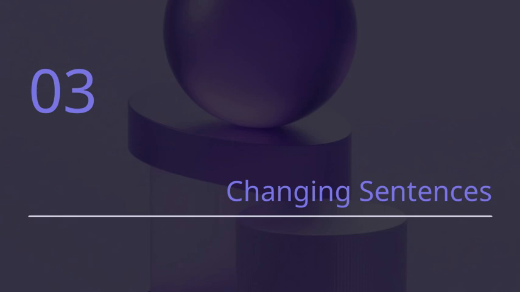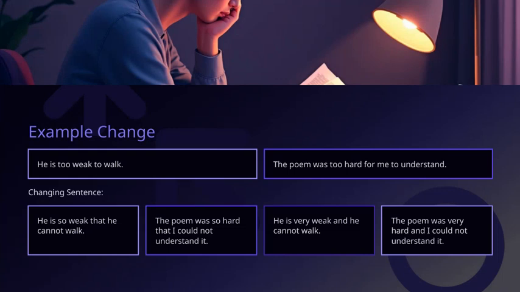By mastering how to change sentences thoughtfully, we can make our messages more impactful and tailored to our listeners. So always consider the purpose of your message and who you're speaking to, then adjust your sentences accordingly. This skill enhances clarity, engagement, and connection with your audience. Now, let's look at an example of how we can change a sentence to better express the meaning.